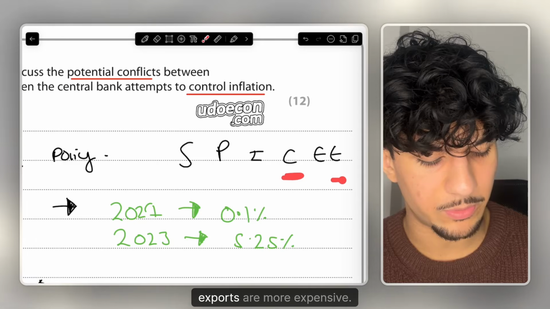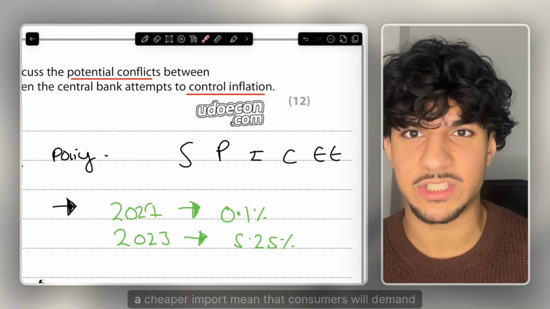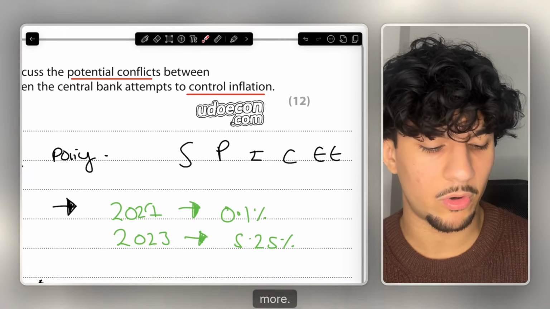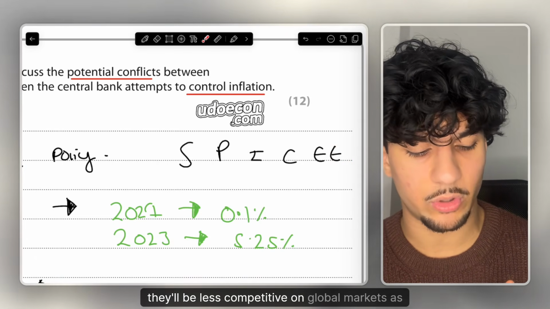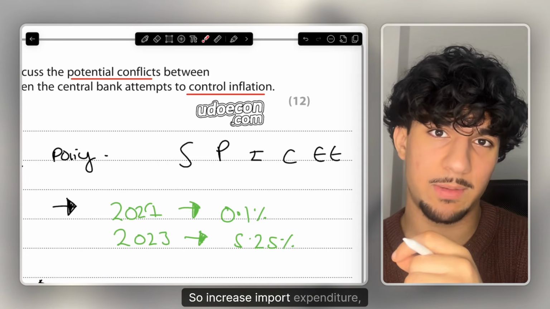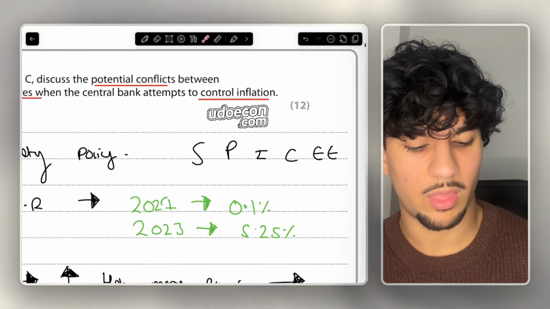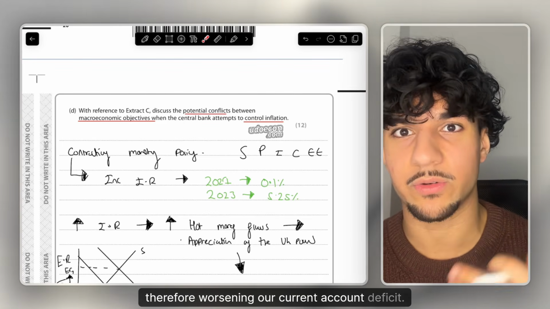If imports are cheaper, it means that import expenditure will increase, as they're cheaper to import, meaning that consumers will demand more. And if our exports are more expensive, it means that they will be less competitive on global markets, meaning that export revenue will decrease. So increased import expenditure, decreased export revenue. That is a recipe for a worse current account, therefore worsening our current account deficit.